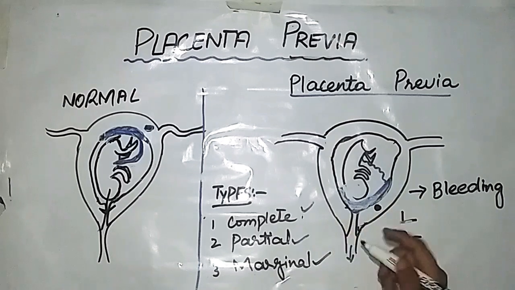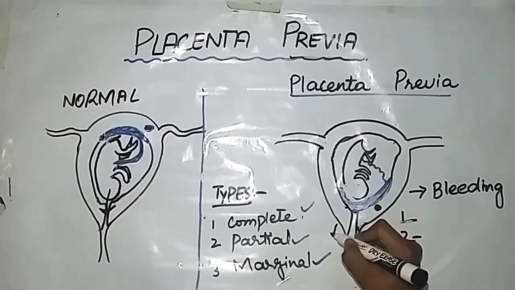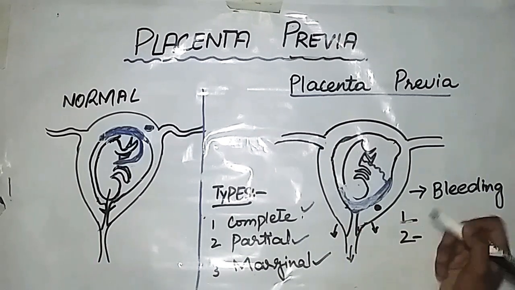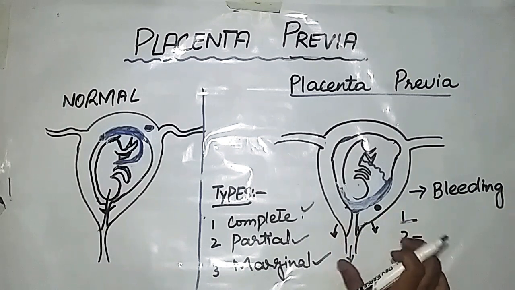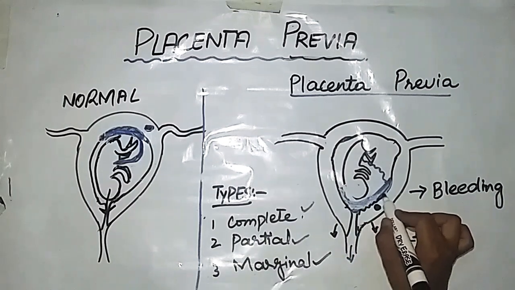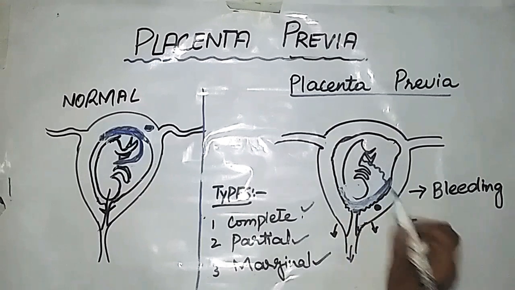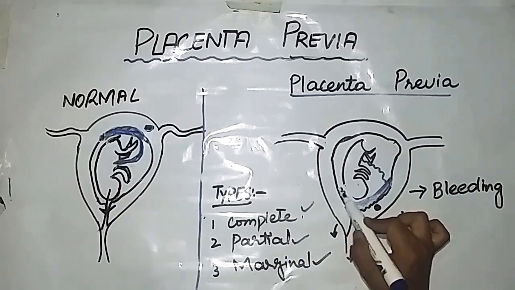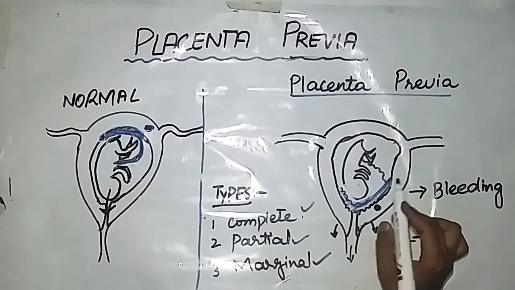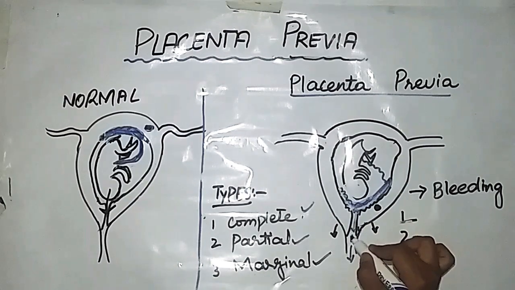The uterus will distend in its lower part. Because of the distension, the uterine wall will get separated from the placenta, so the placenta will get ruptured and it will result in bleeding.